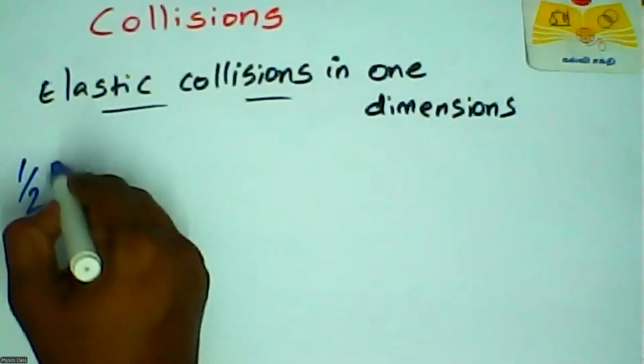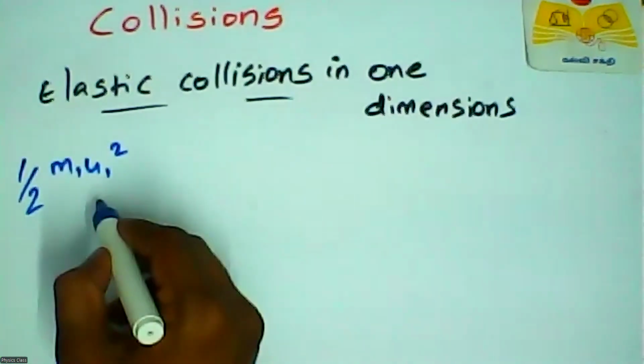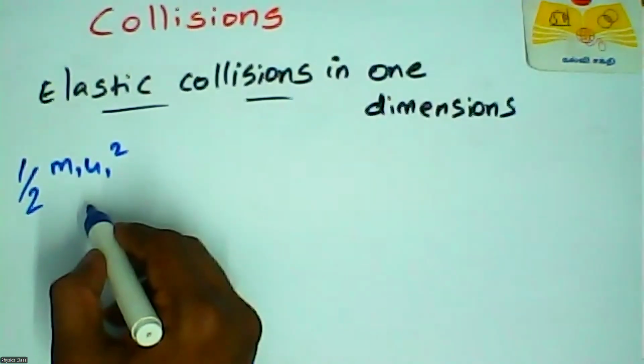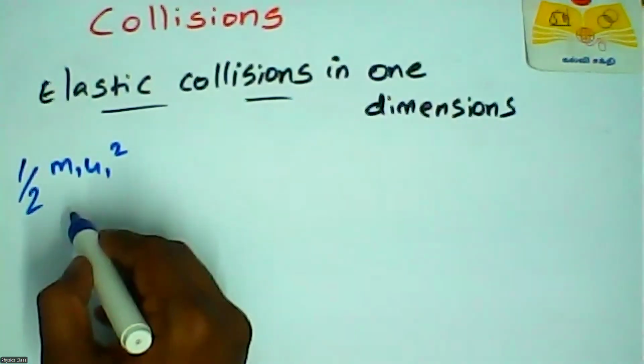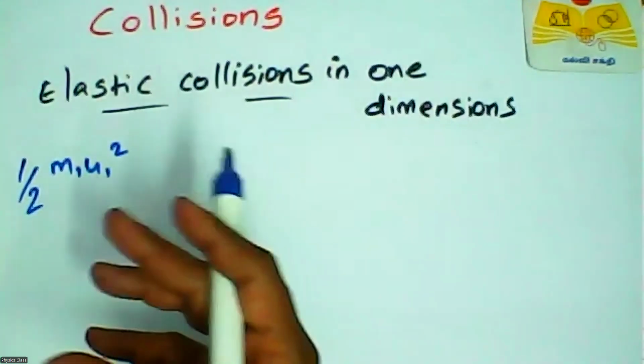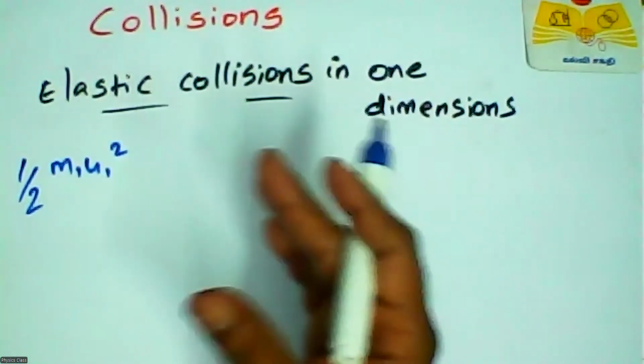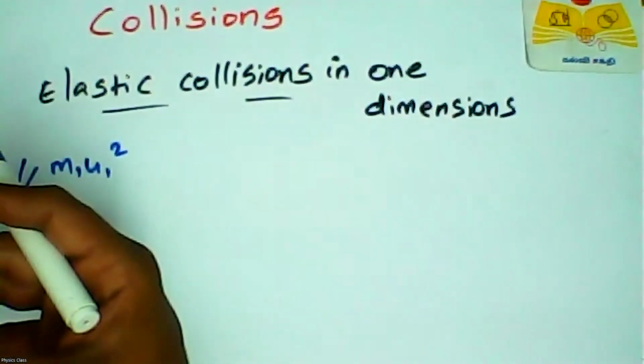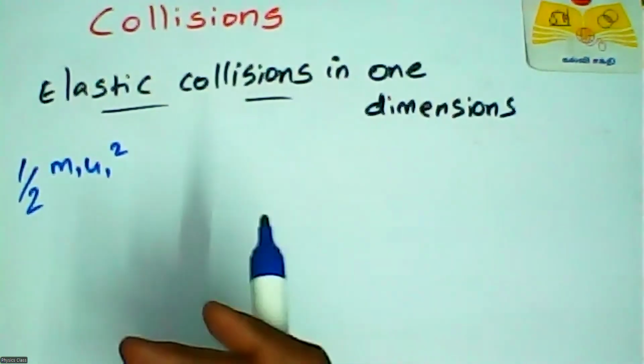Half m1 u1 square. Why did we add the kinetic energy? This is a system, and in the system there are two objects. One object has some kinetic energy, and the other object has some kinetic energy.